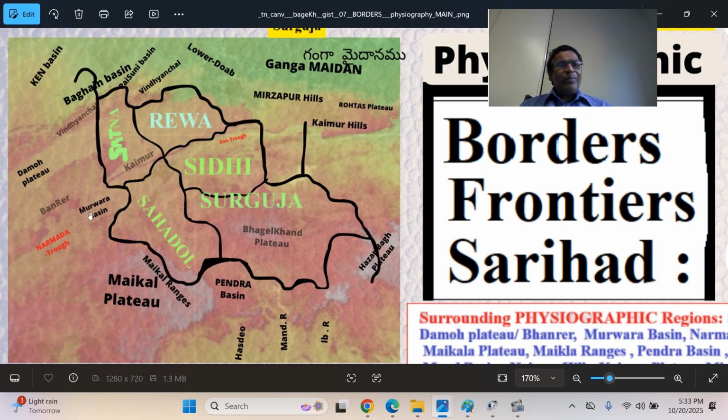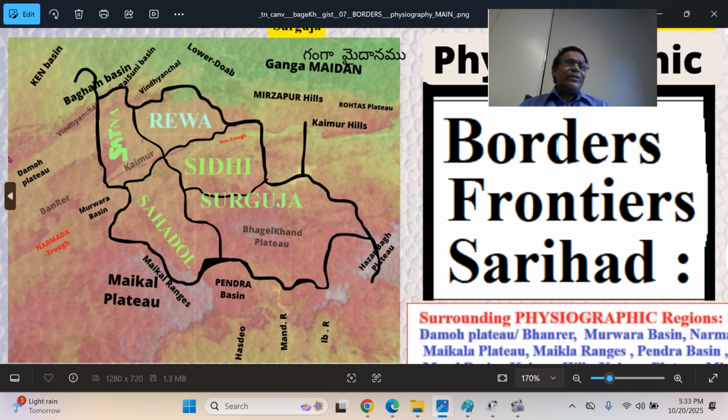So we have the Murwara Basin. The Kaimur range and Bharner range. The Ken River basin comes from here. This is the Damoh district. This is the Rewa Satna Plateau in the Baghel Khand. The west part is called the Sonar basin. This Sonar river and Bearma river join the Ken near Amanganj town. They are tributaries of the Ken River.